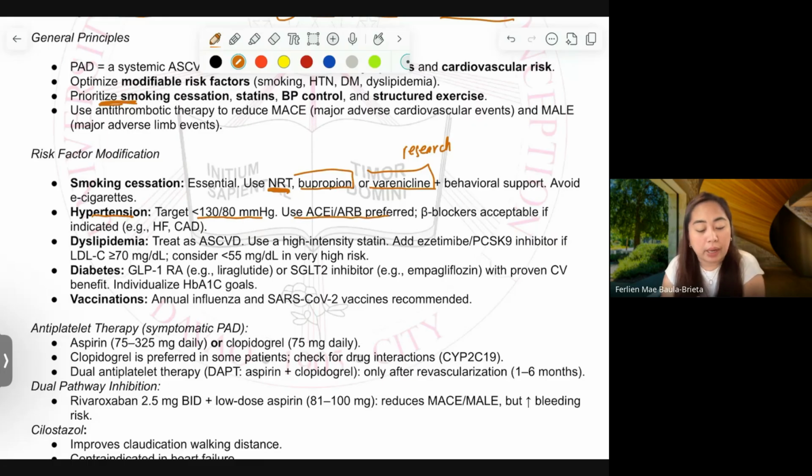This is the preferred, di ba? And if you can remember, in Canadian algorithm, it is dual. In US, it's mono, the first line. Actually, now in the Philippines, I have consulted different cardiologists and they are following dual therapy. Okay? As initial. Nagtanong ako kung bakit marami pa rin nagpe-prescribe ng losartan lang, no? Losartan lang, walang amlodipine. Losartan lang, walang indapamide.